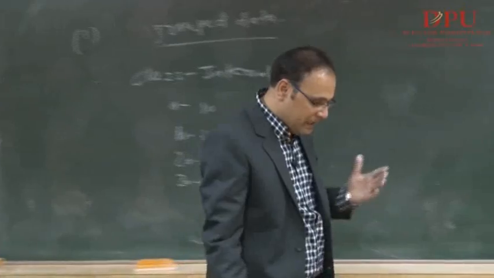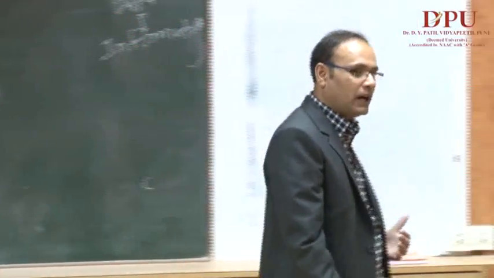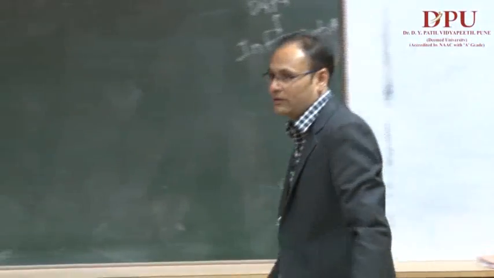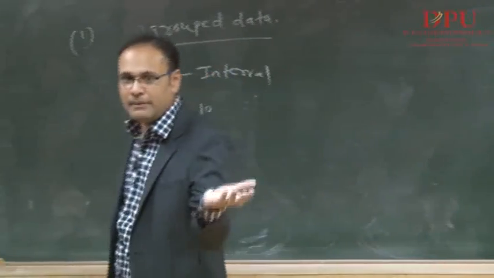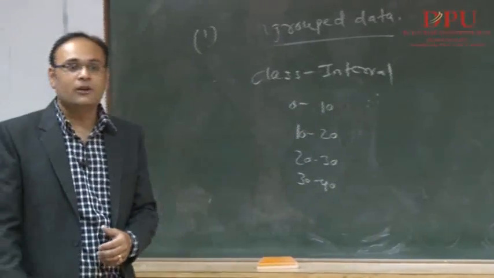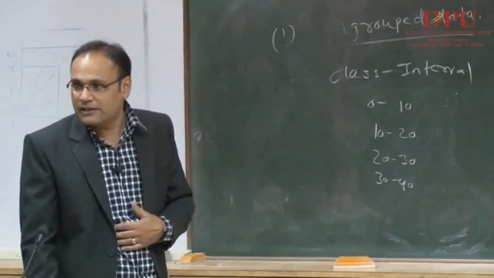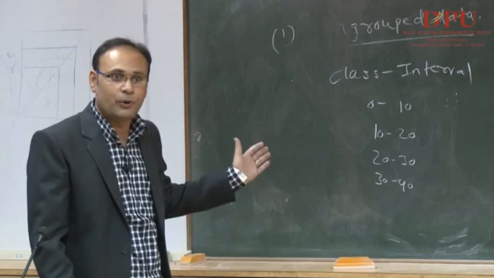These are the classes. Please remember, to process grouped data it has to have equal class intervals. If the intervals are not equal, you need to make them equal, maybe by adding or subtracting something. Understand? We are not going to talk about those points.